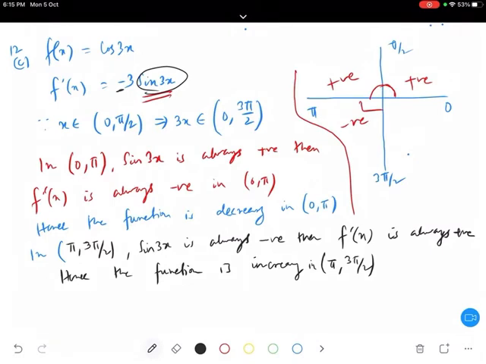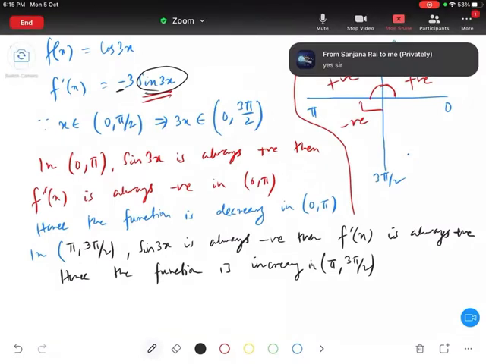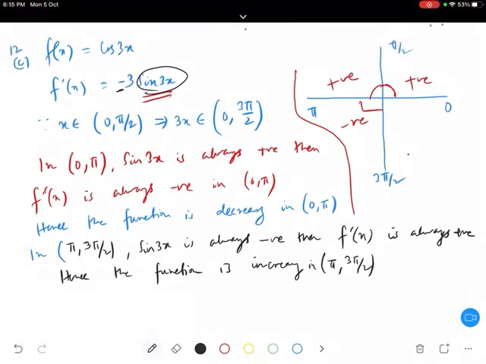Okay. So here, listen very carefully. In 0 to pi, I learned that the function is decreasing, right? So this 0 to pi is for 3x. So for x it will be what? Can anybody tell me what will be for x? The function is decreasing in 0 to pi, but this one is for 3x. What will be the interval if I consider x? Come on guys, try.